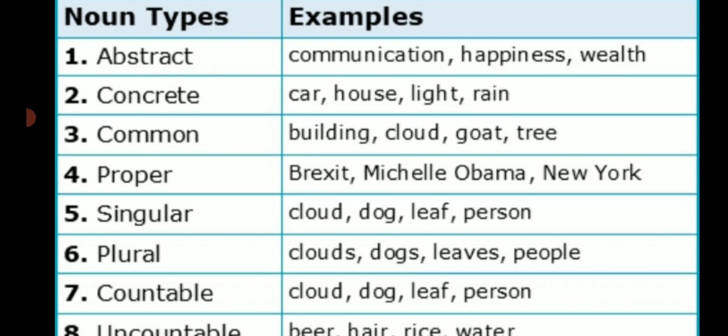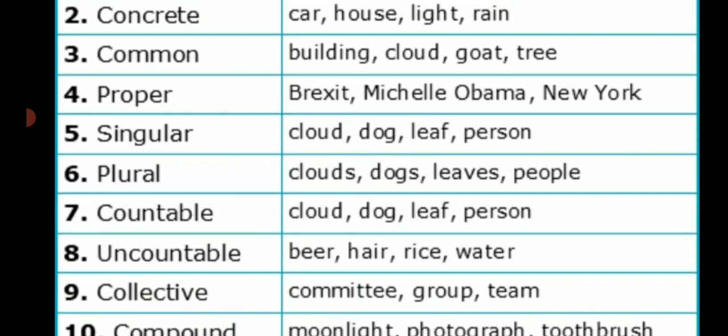In singular noun we indicate only a single person, thing, or a place. In plural noun we indicate the plural forms of the things. We indicate two or more things. We refer to two or more things.